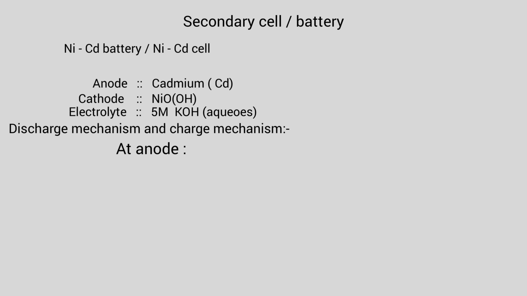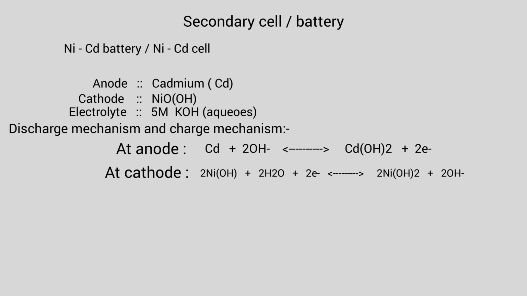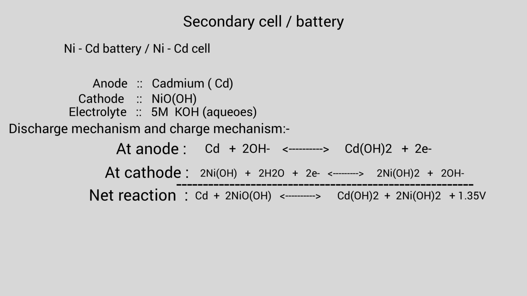In the discharge mechanism of the nickel cadmium battery, at the anode Cd plus 2OH minus gives Cd(OH)2 plus 2 electrons, and at the cathode 2 NiO(OH) plus 2 H2O plus 2 electrons gives 2 Ni(OH)2 plus 2 OH minus. For the overall reaction, Cd plus 2 NiO(OH) plus 2 H2O gives Cd(OH)2 plus 2 Ni(OH)2 plus 1.35 volts. Here we get electricity of 1.35 volts.